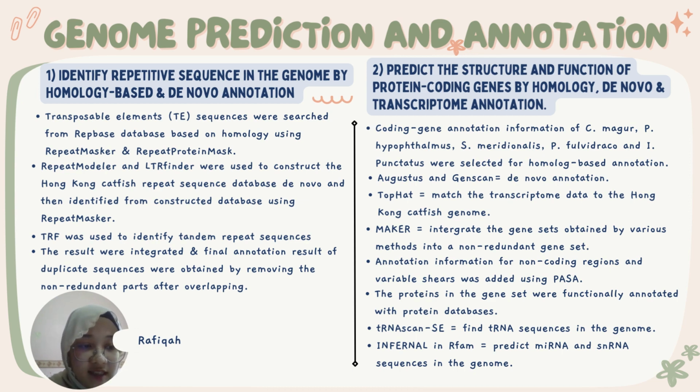The proteins in the gene set were functionally annotated with protein databases such as SwissProt, TrEMBL, KEGG, InterPro, GO database, and NR. tRNAscan was used to find the tRNA sequences in the genome. Infernal with Rfam was used to predict miRNA and other RNA sequences in the genome.